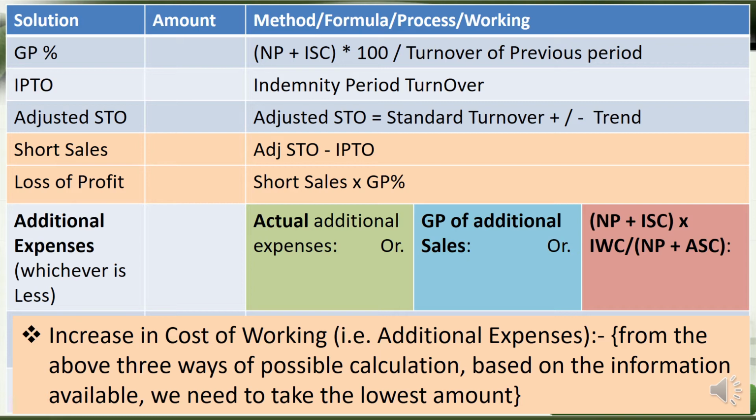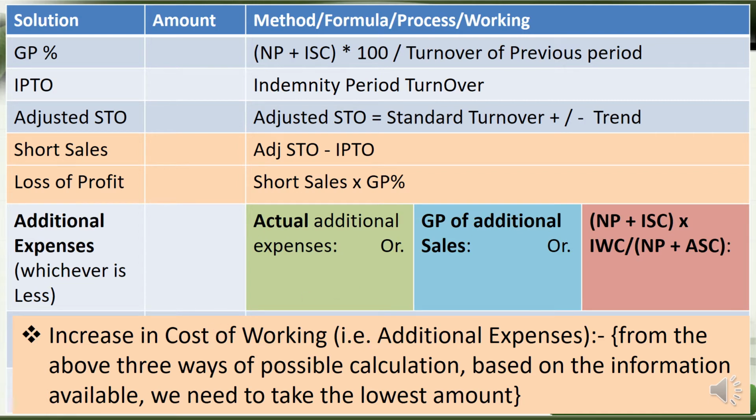Questions also will be given in either way. From the above three ways of possible calculation that we are going to see with some examples, these three ways of calculation are based on the information available in the company or in the question, from an exam point of view. We need to take the lowest amount after calculating, whichever is the lowest, that we have to take it for further down. So that's the idea.